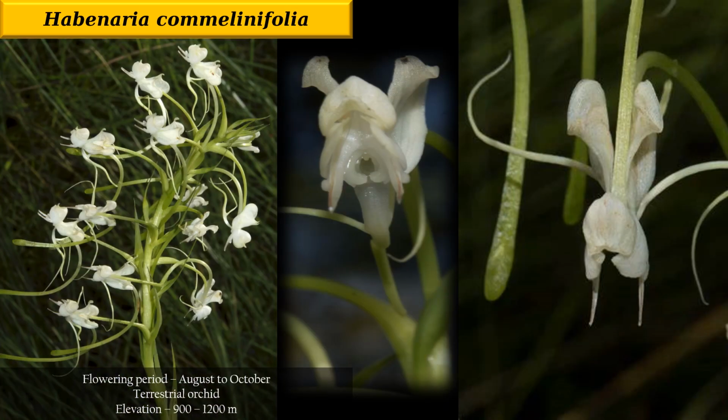Then Habenaria commelinifolia. Habenaria commelinifolia is a terrestrial orchid, and you will only find it in rice field areas. The flowering period is sometimes August to October, or sometimes it varies.